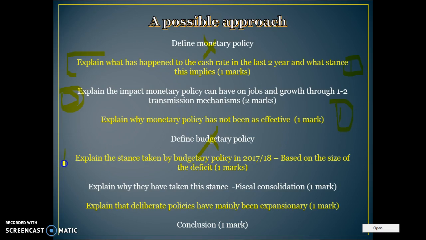Then your last 4 marks: what's the stance of budgetary policy been? Why have they taken that more contractionary stance? And then explain some policies that help to achieve jobs and growth. So the structural factors that have been more expansionary.